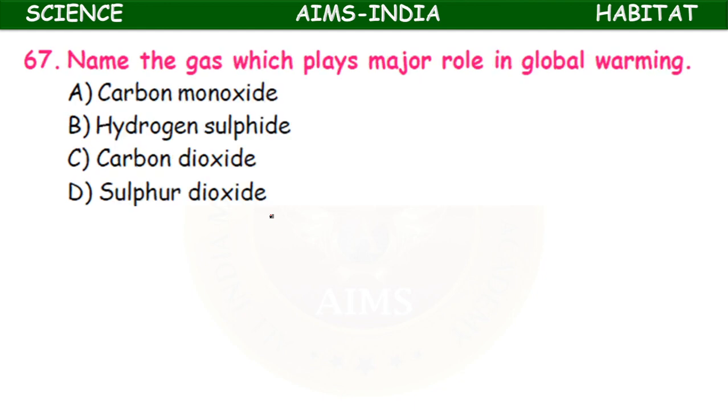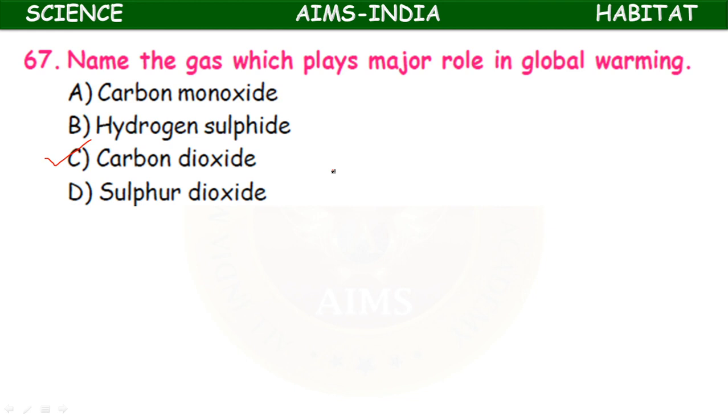Name the gas which plays major role in global warming. Carbon monoxide, hydrogen sulfide, carbon dioxide, sulfur dioxide. It is the carbon dioxide which plays major role in the global warming. What is global warming? The phenomenon in which the temperature of the earth increases.